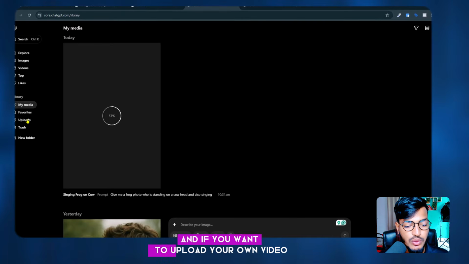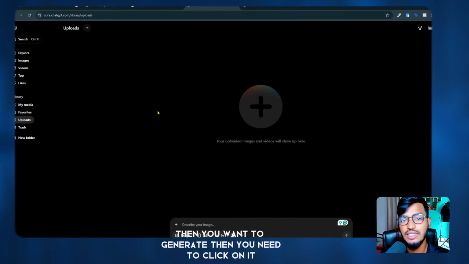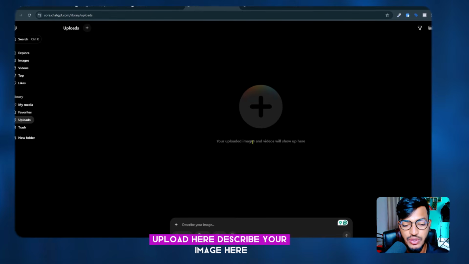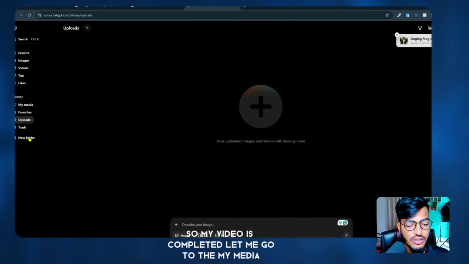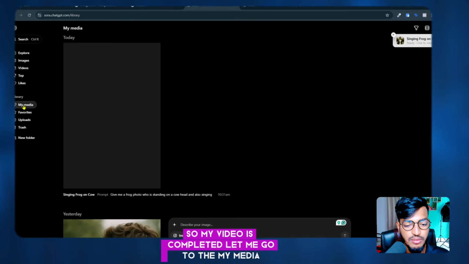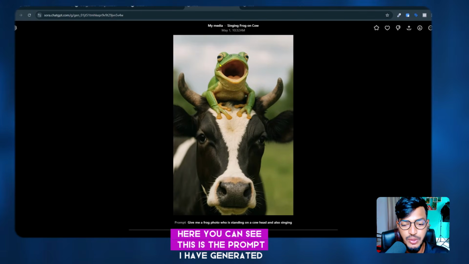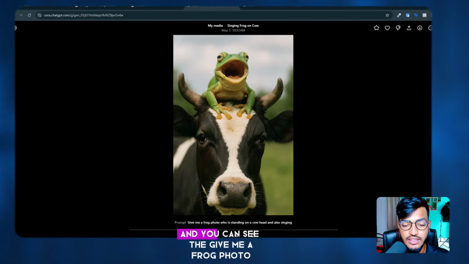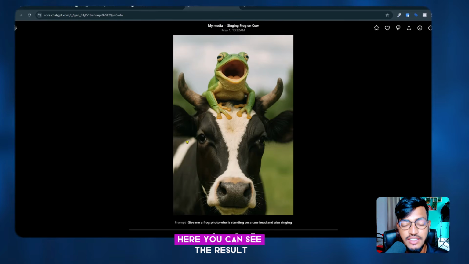And if you want to upload your own video or your own image, then you need to click on upload here, describe your image here, and then you can generate your videos. Okay, so my video is completed. Let me go to My Media. Here you can see this is the prompt I have generated: give me a frog photo who is standing on a cow head and also singing. Here you can see the result.